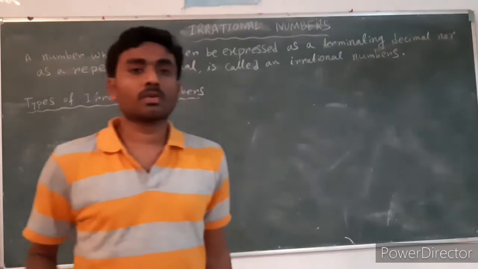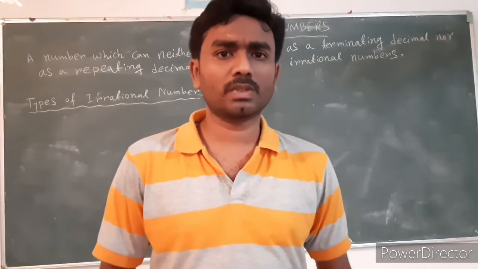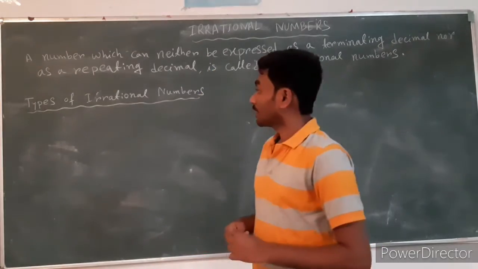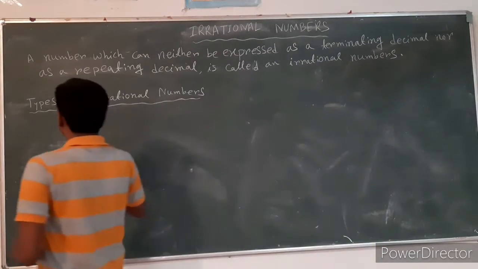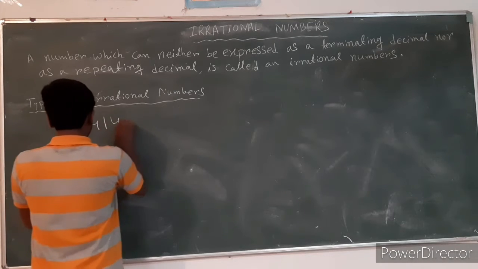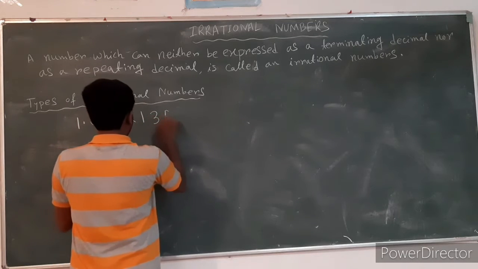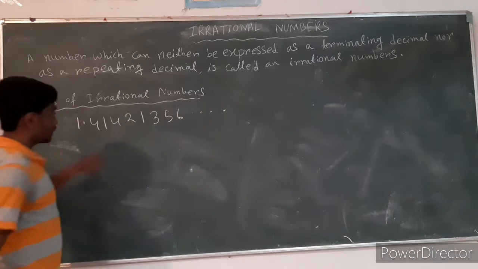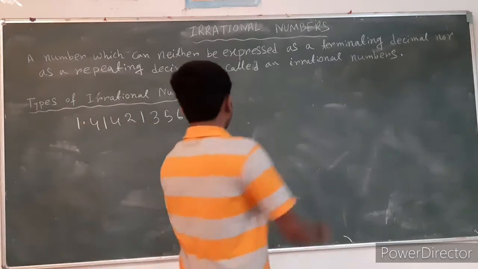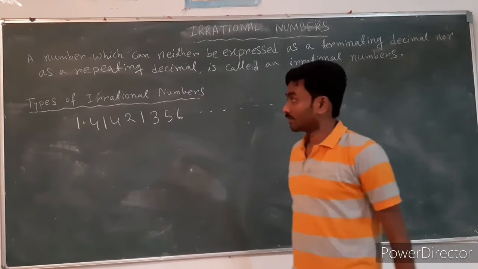So, there are different types of irrational numbers. First type, suppose a number 1.4142135. This is a decimal number, but it is neither terminating nor repeating.